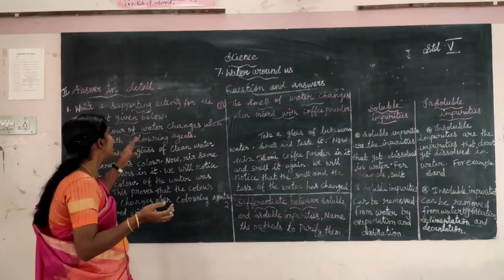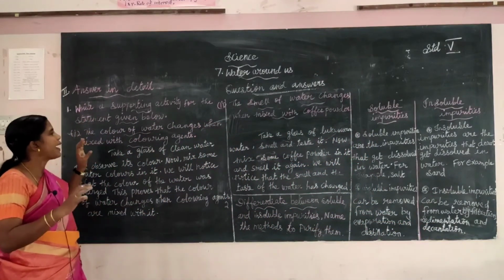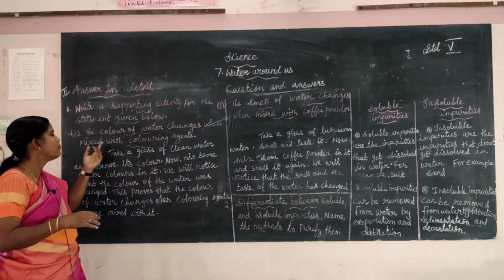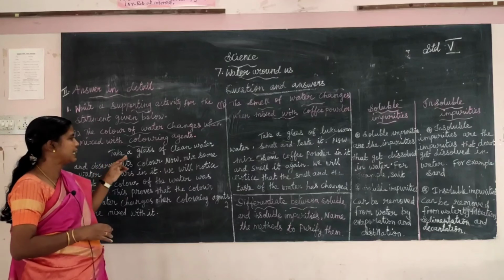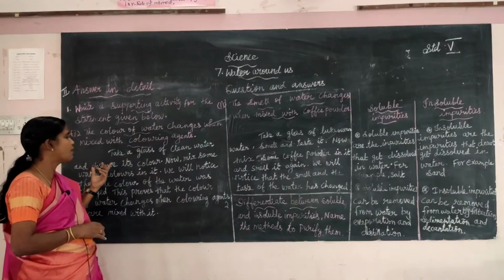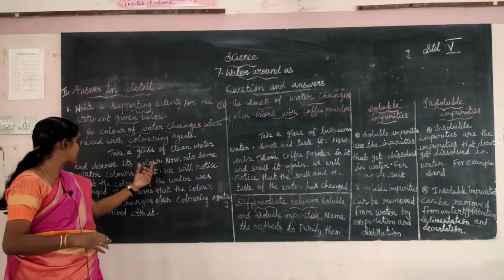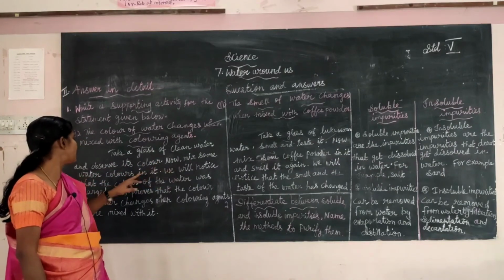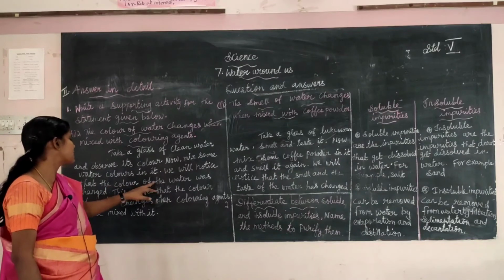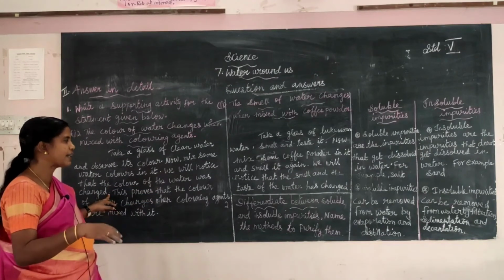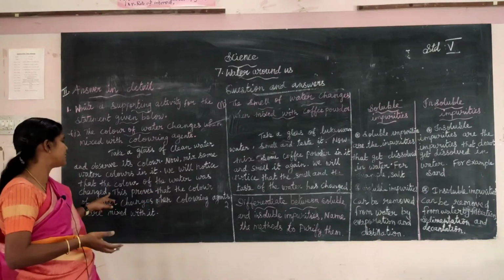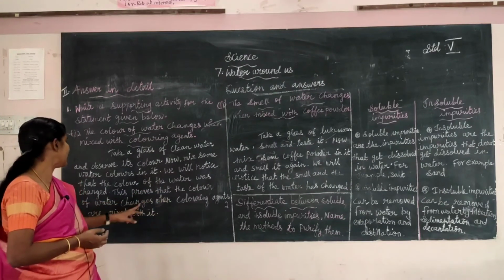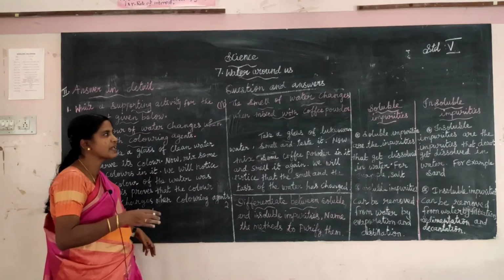One more time, repeat the first question. Write a supporting activity for the statement given below: the color of the water changes when mixed with the coloring agent. Take a glass of clean water and observe its color. Now mix some watercolors in it. We will notice that the color of the water has changed. This proves that the color of water changes when coloring agents are mixed.